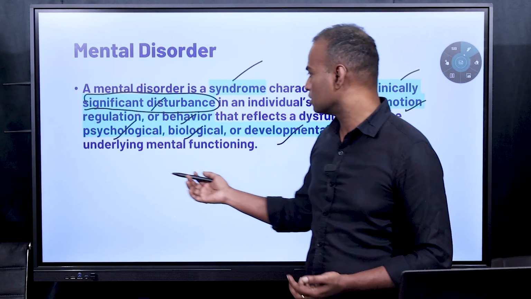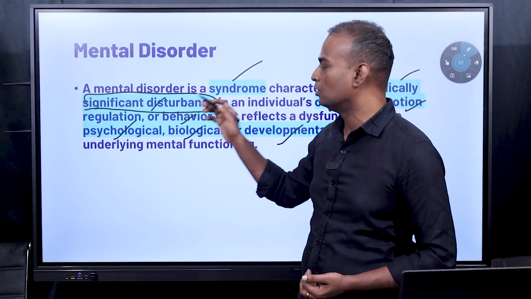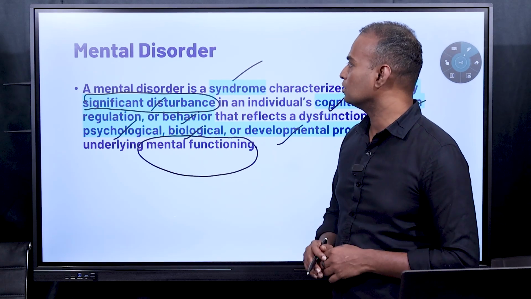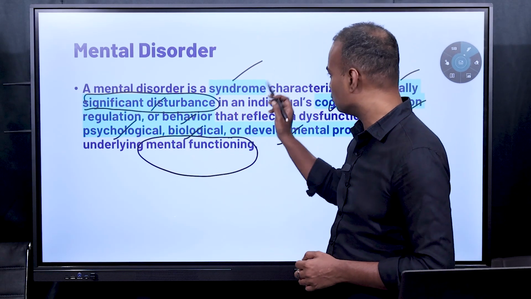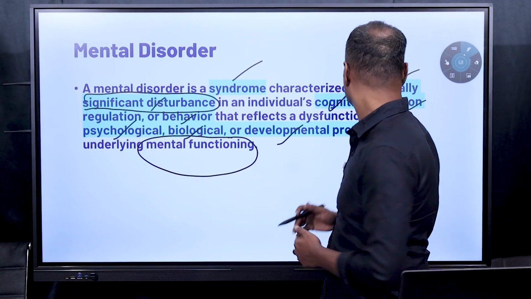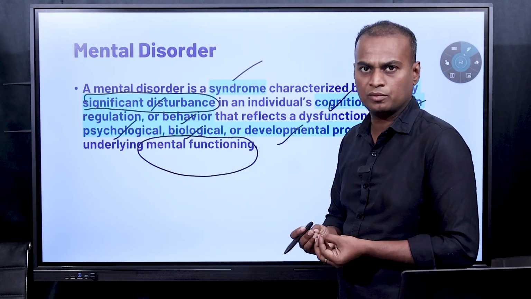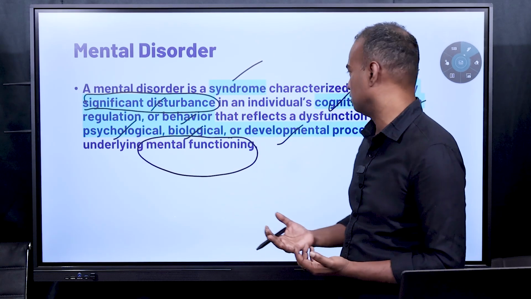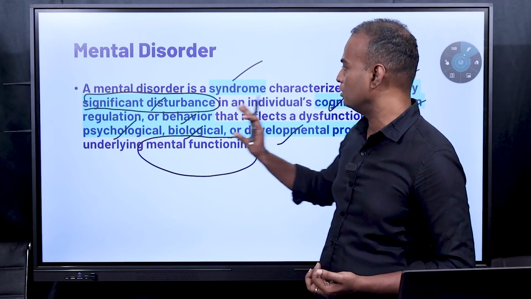Underlying mental functions, what are these mental functions? Here it is clearly mentioned: cognition, emotion, and behavior. These are the mental functions. So it is clear that in mental disorders, you have significant disturbance. It is a syndrome, a collection of symptoms, and it should have clinically significant disturbance. That disturbance should not be a minimal one. If someone dies, I will cry for it. It is not a mental disorder. And also where this happens: it happens in cognition, emotion, and behavior.